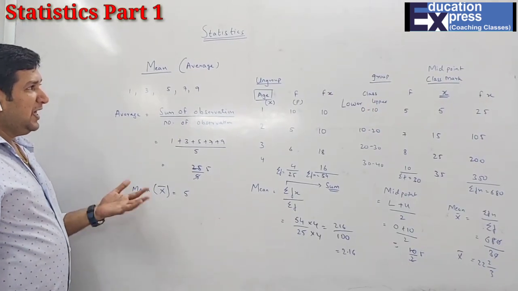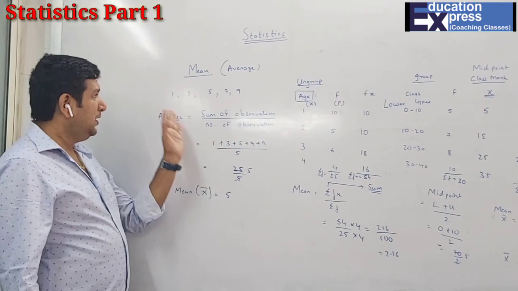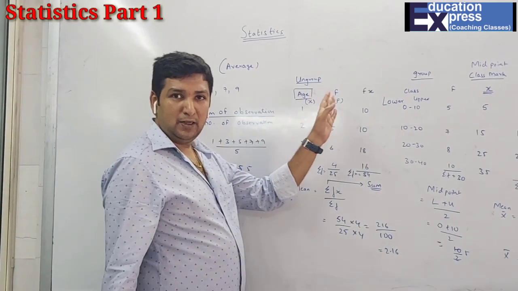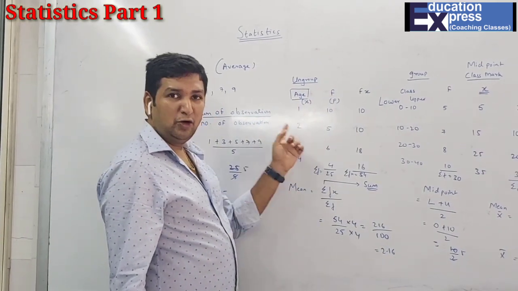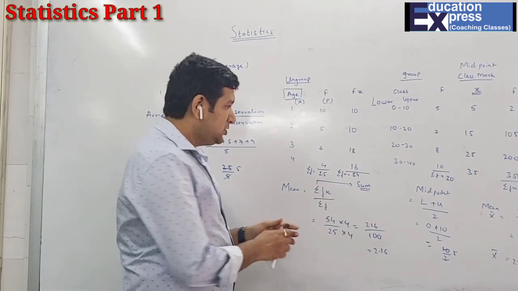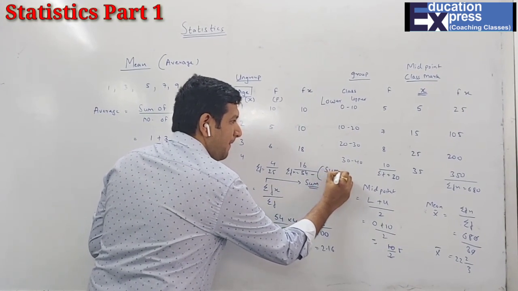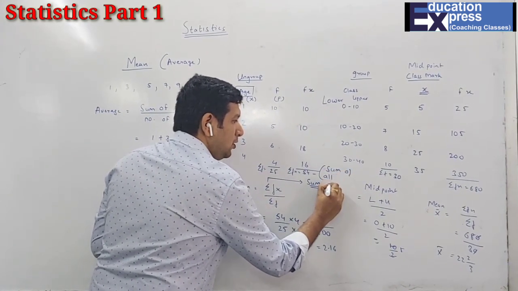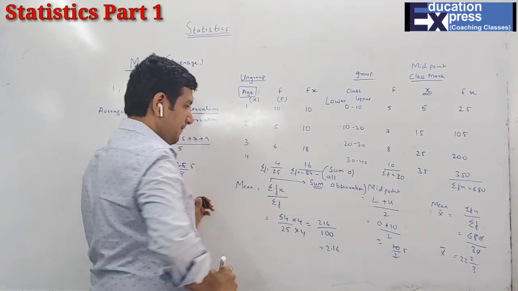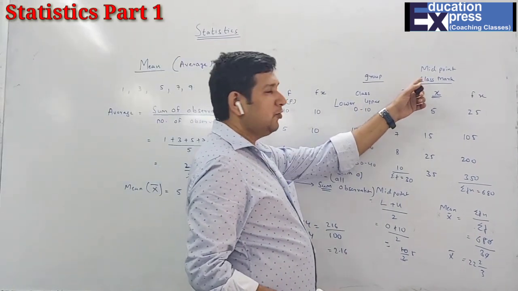So now students, I have explained to you how to find the mean for the raw data. Simply you have to add all the numbers and divide by the number of them. For the ungrouped data, whatever your observation is, you have to multiply by the f. You get fx, then the sum of all the observations. This is called the sum of all observations, and then the sum of all observations upon the total number. And here last is your what?